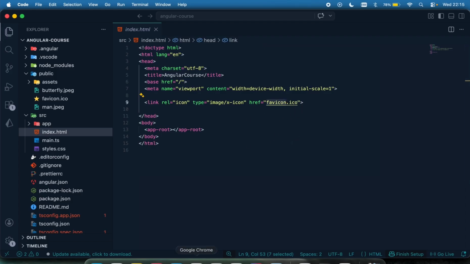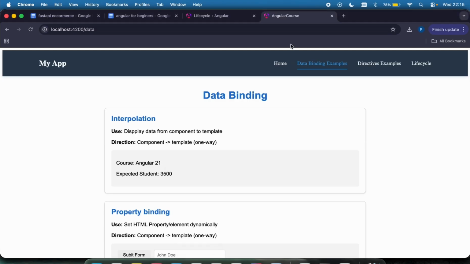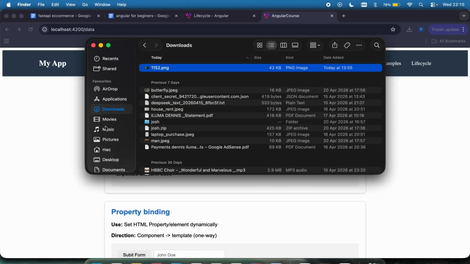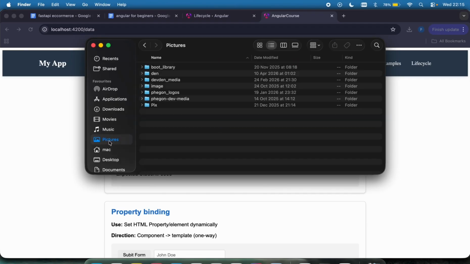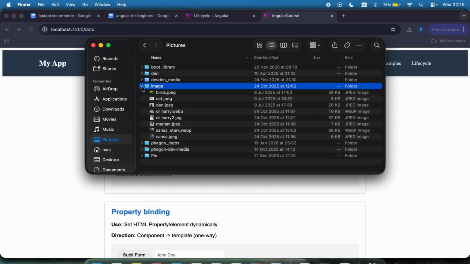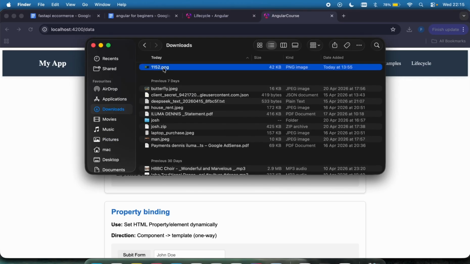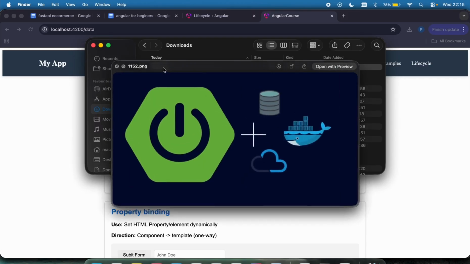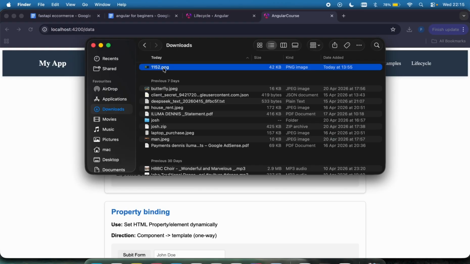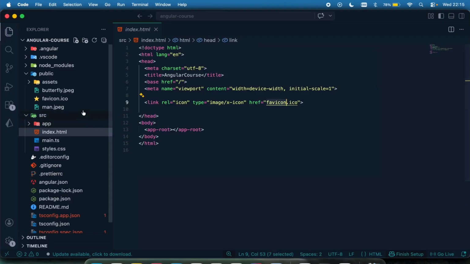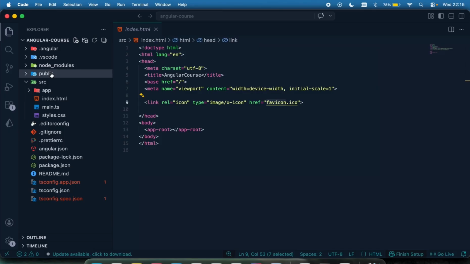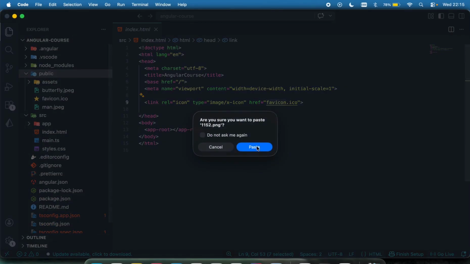So the first thing for me to do is to find an image I want to use. I'm just going to come right here to my Finder. I'm going to go to Pictures. I'm going to go to images right here, and I have this little, I don't know. Okay, let me go to my Downloads. I have this 1150.png right here. So let's try to use this. I'm just going to copy that, come to my public folder right here, paste it right there.